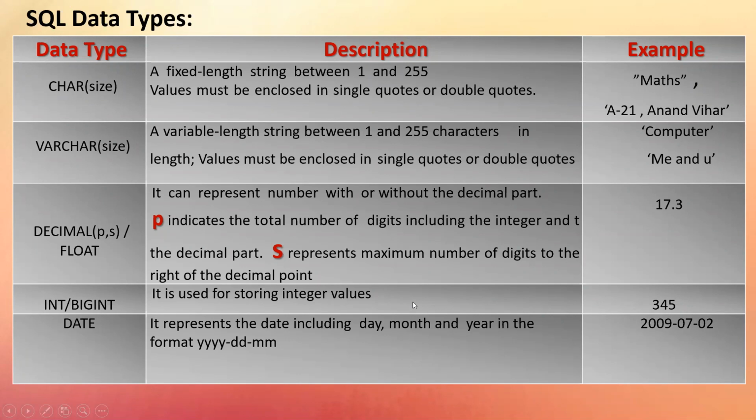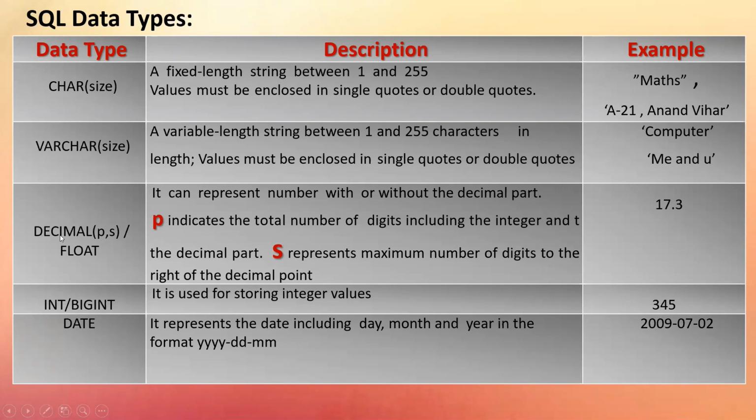Ma'am, can you please explain the decimal data type? Yeah, I will explain, but I think it will be a little too much if I take up the example now. It's already 58. Just remember what is available for the string data type, for float, for int, for date. I'll take up the example in the next class.